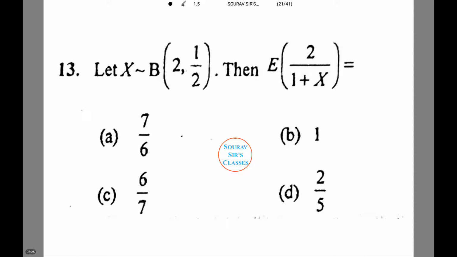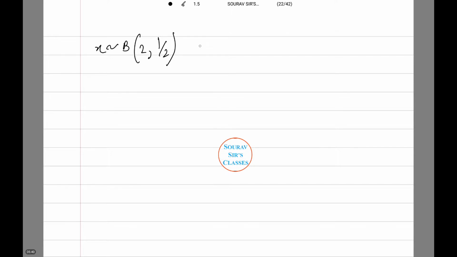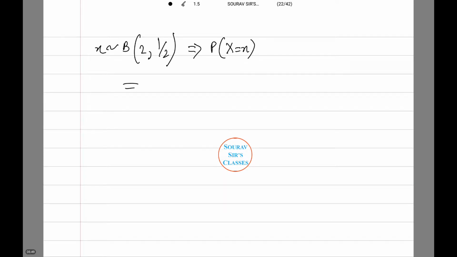Now we have a very important question. Let X belong to binomial of 2 by half, comma half. Then we need to find expectation of 2 by 1 plus X. Let's see how to do this. Therefore, probability capital X equals x. This equals 1 by B(2, half) into x to power 2 minus 1 by (1 plus x) to the power 2 plus half, where x lies between 0 and infinity.